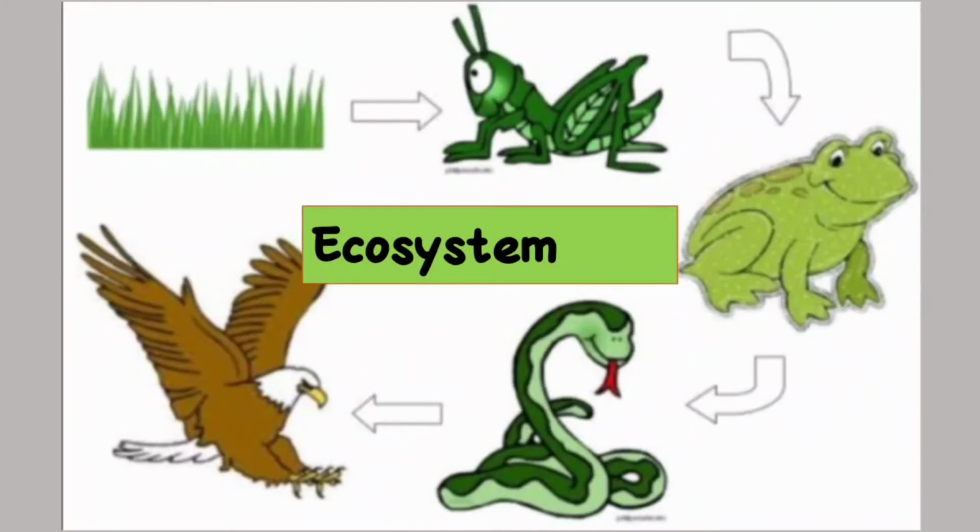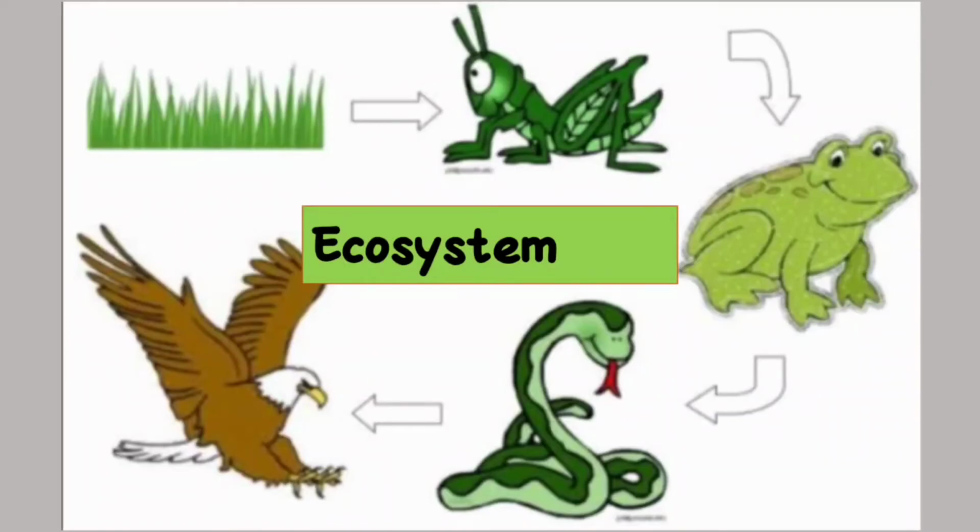Then when this eagle will die, okay, after a particular age all things will die, all living things will die, right? So when the eagle dies, it will start to decompose, and it will mix with the soil and lead to form a fertile soil. Again it is going back to the soil. So from where did it start? From the soil, from the plants it started. Again it is going back to the soil. So this forms an ecosystem. This leads to a balance in our environment, in our ecosystem.